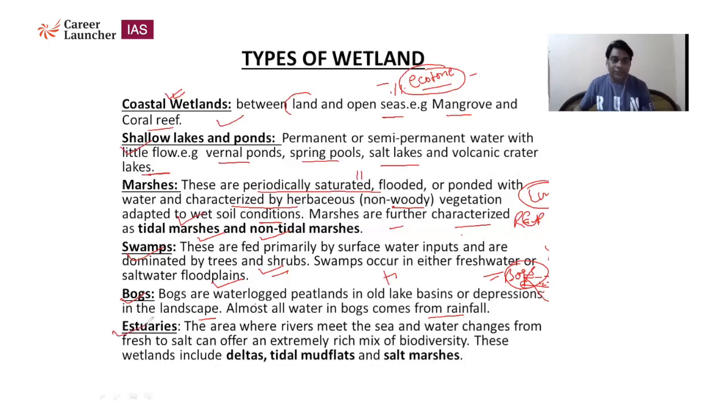Another one is called estuaries. The area where a river meets the sea and water changes from fresh to salt can often offer an extremely rich mix of biodiversity. This wetland includes deltas, tidal mudflats, and salt marshes.